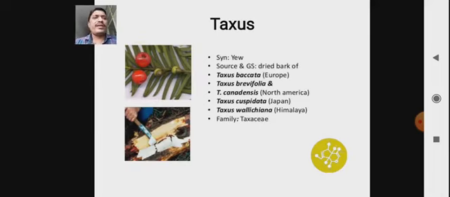Next example of drug, Taxus. Synonym: Yew. Source: it consists of dried bark of Taxus baccata, Taxus brevifolia, Taxus canadensis, Taxus cuspidata, Taxus wallichiana. These are different species that occur in different parts of the world. Taxus wallichiana is the Indian species, mainly found in the Himalaya region of India. Taxus belongs to the family Taxaceae.